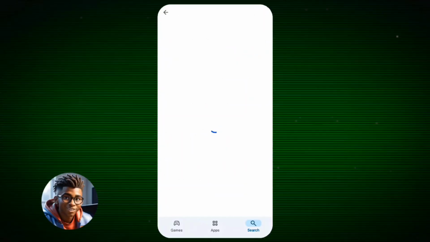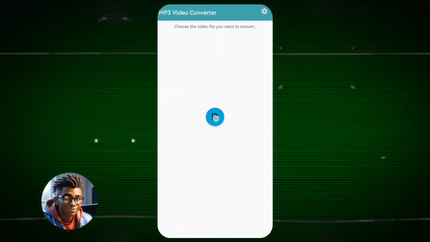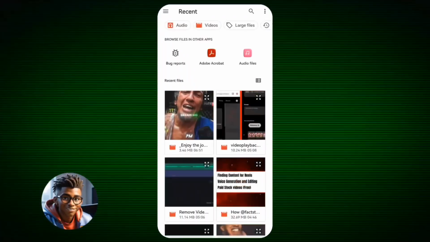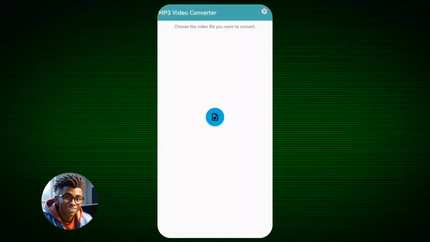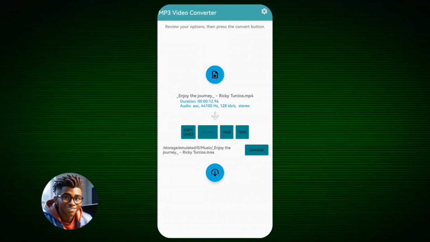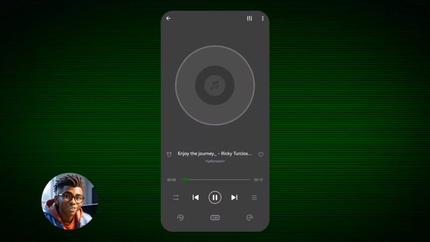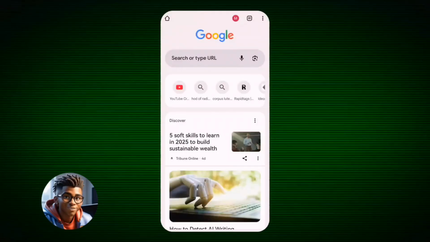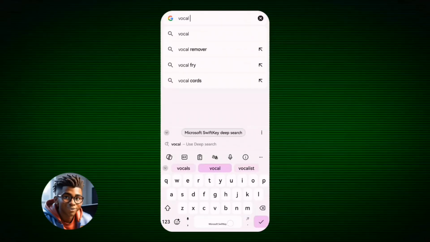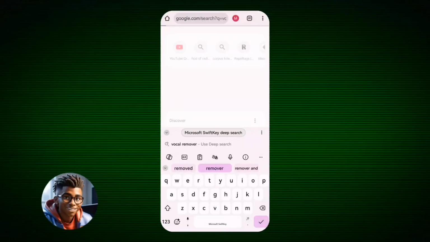So first you have to come here to your Play Store and download the MP3 video downloader or any other video downloader. Here we're going to be uploading the video file we have to convert it into an audio file, right? We don't want the video, we just want it to be in an audio form. So after converting it by clicking on this, you can go ahead to check it out to see the audio actually. So now you come here to your Chrome browser and you're going to search for vocal remover.